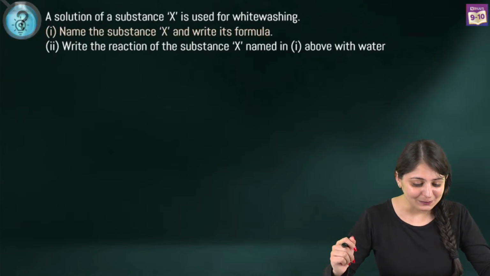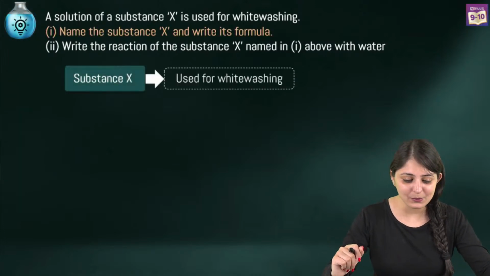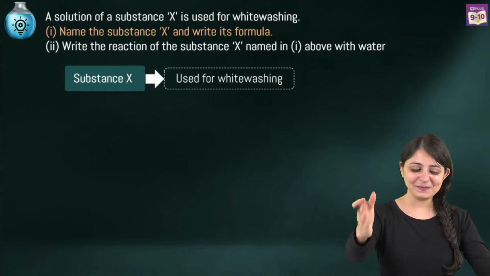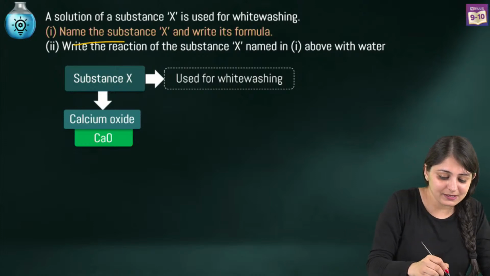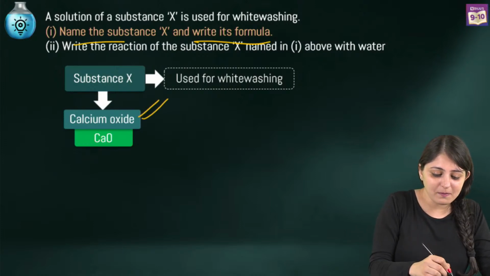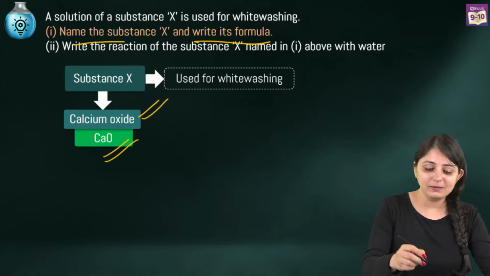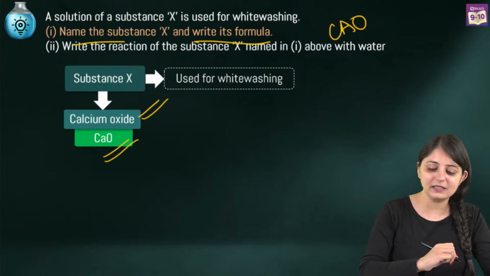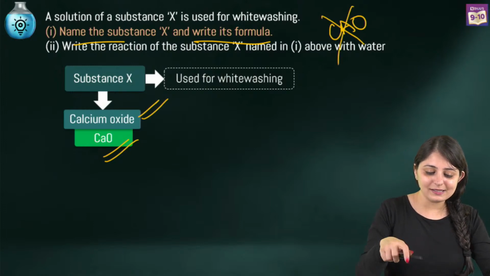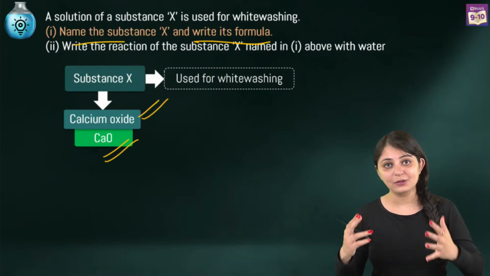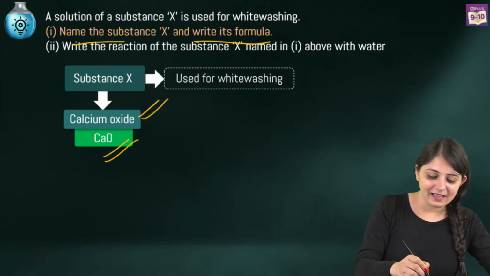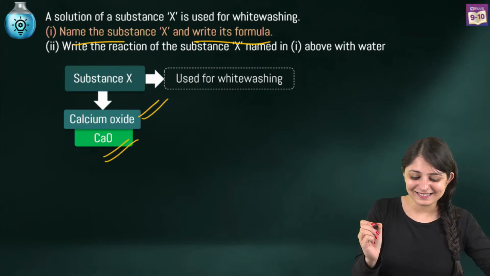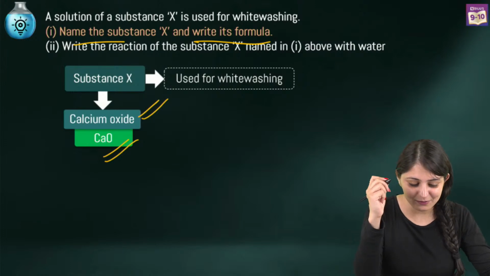Yes, Preeti. So, this substance that we are talking about is, as you people are mentioning over there, calcium oxide. So name the substance. The name would be calcium oxide. Write its formula. It's going to be CaO. Please don't write this as CaO with a capital O. There is a reason the first letter is in uppercase, second in the lowercase. Just remember this as well. Yes, CaO, correct. Absolutely right. Calcium oxide being used for whitewashing.